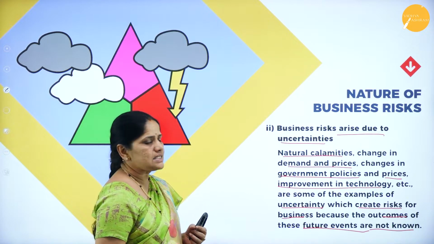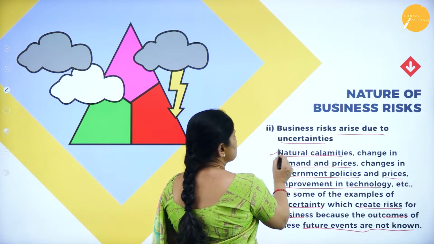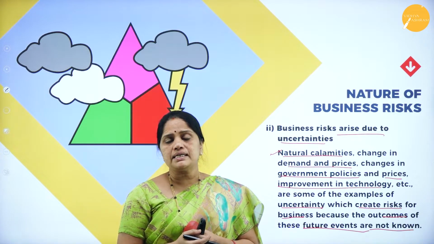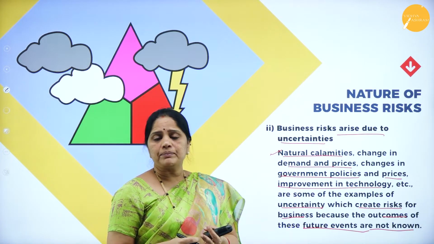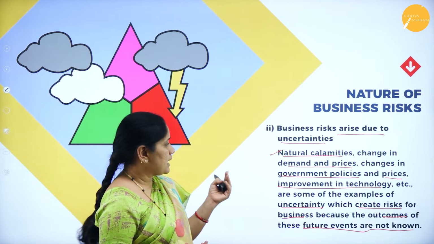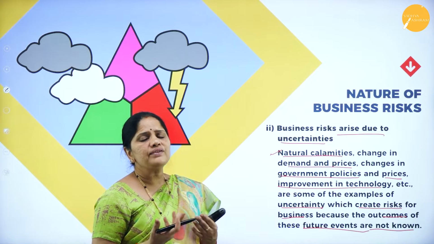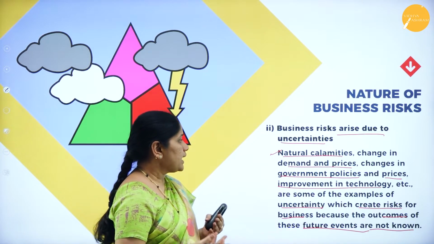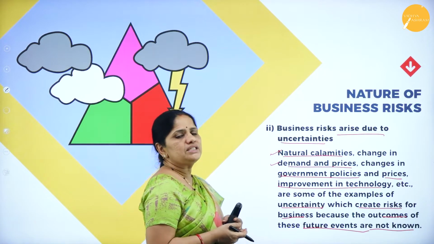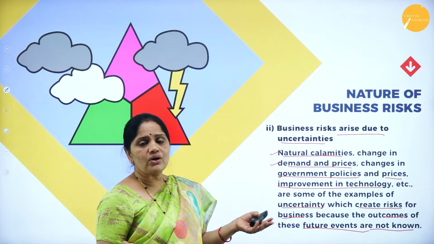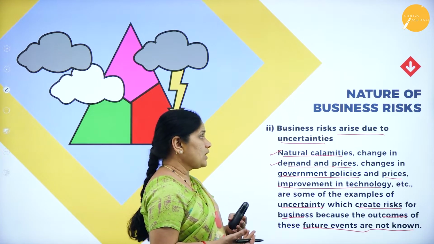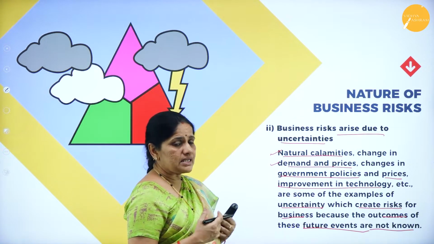Now what are the uncertainties here? The first one is natural calamities. What are the examples of natural calamities? It may be floods, earthquakes, droughts, etc. They are all natural calamities over which we don't have any control. Next, changes in demand and prices. There may be changes in demand and prices because of the market forces which will be acting. So we cannot just tell how the business will be.